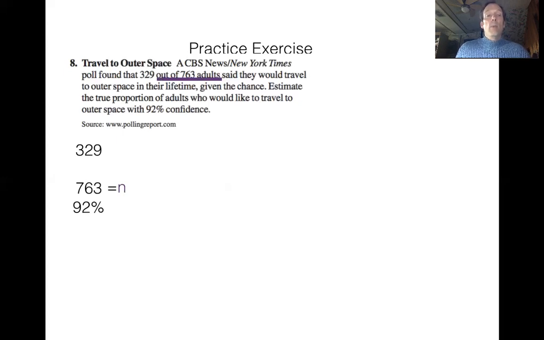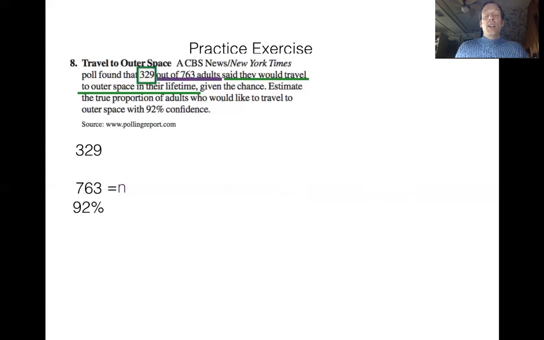The next number they gave me was 329. And they said that those 329 people would travel to outer space in their lifetime. If we think about it for a second, that's like a question you could ask somebody: would you like to travel to outer space in your lifetime? Yes or no?